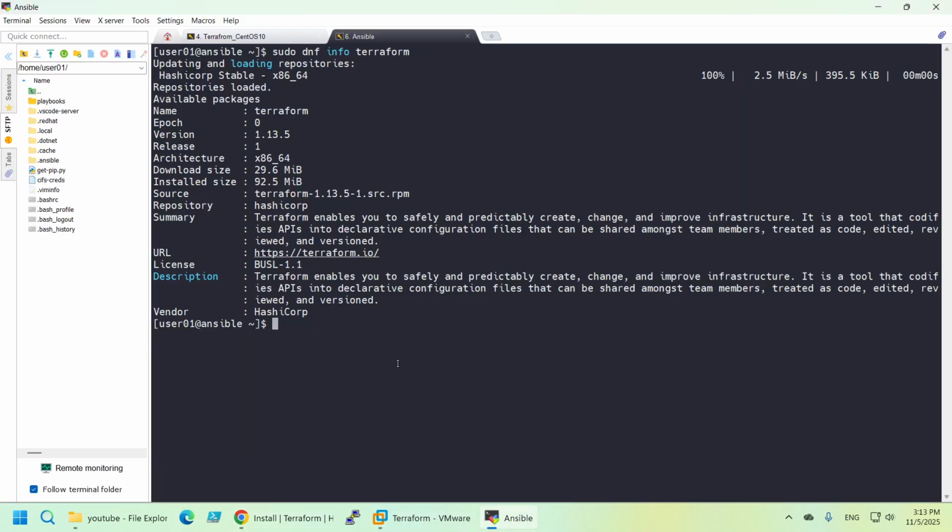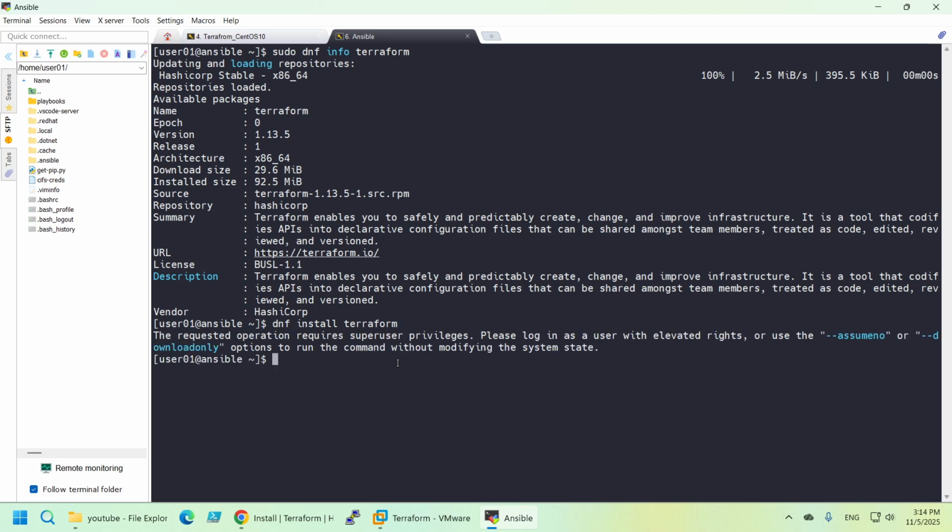Okay, that we know how to do. dnf install terraform, and we accept. Oh no, let's not accept. Let's see what dependencies. What? Superuser. Oh yes, of course. Sudo.